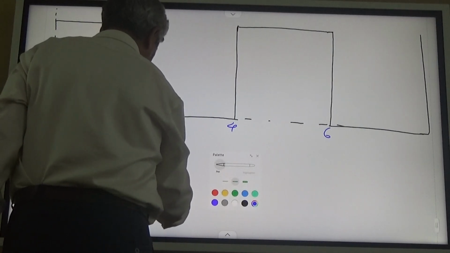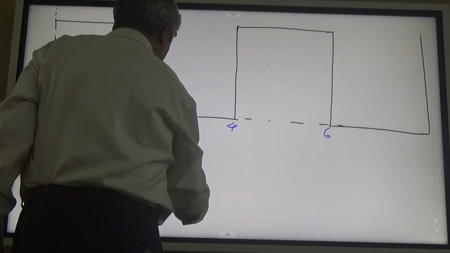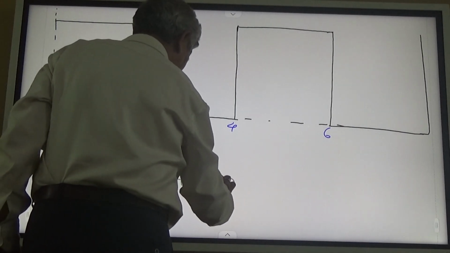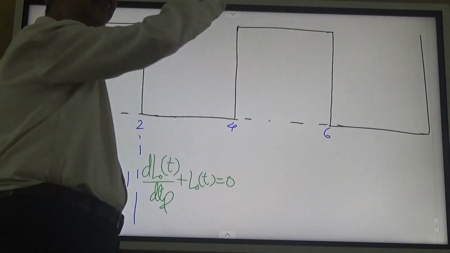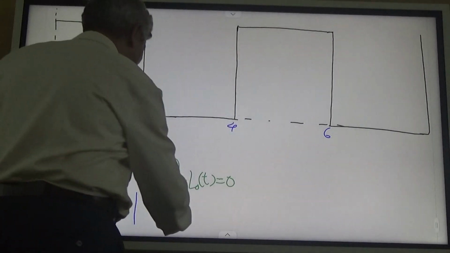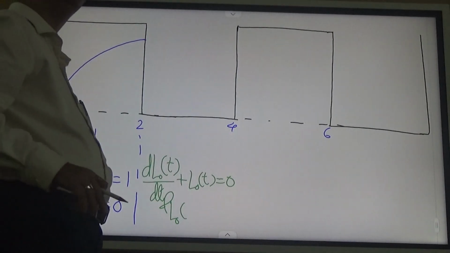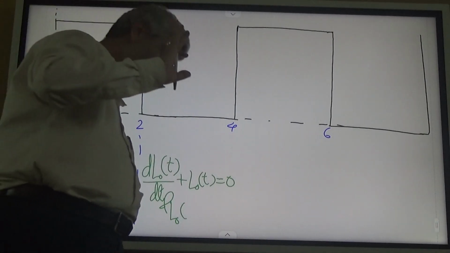dL out by dt plus L out is equal to 0 and what?